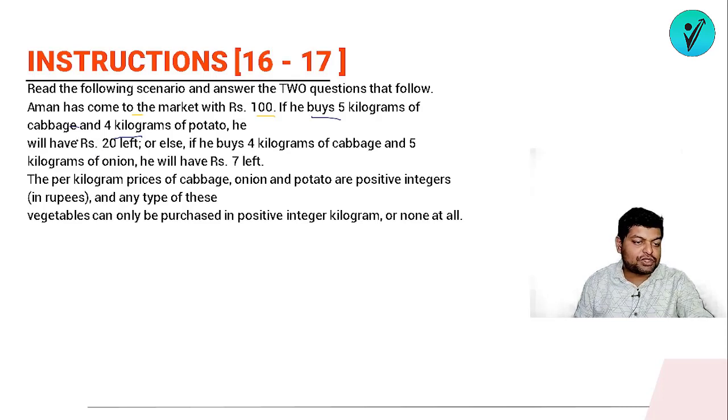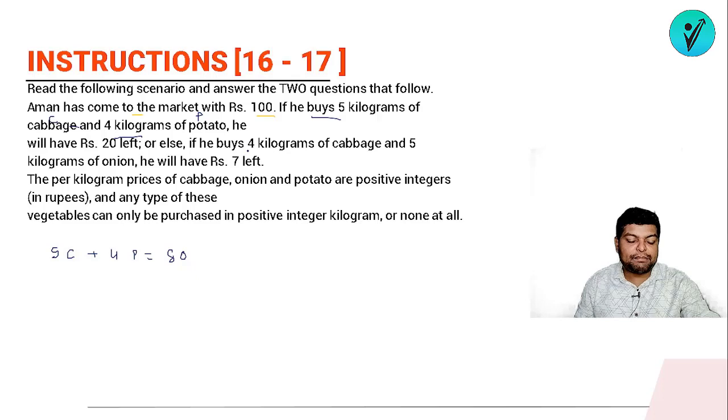So let's suppose that the price of cabbage is C rupees and price of potato is P rupees. So when he buys 5 kgs of cabbage, it will be 5 times C, plus 4 times P. So this should be equal to what? This should be equal to 80. Why? Because he went to the market with 100 rupees and when he is returning, he has 20 rupees left with him. So 5 times cabbage price plus 4 times potato price should be 80.